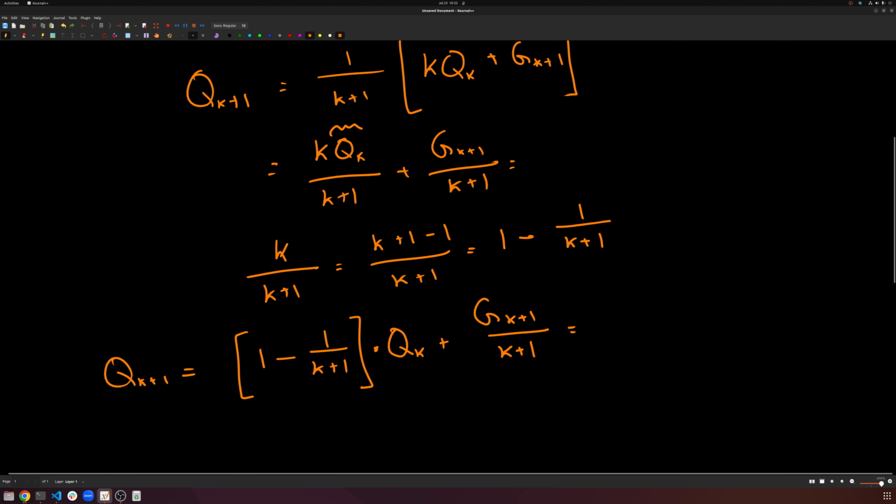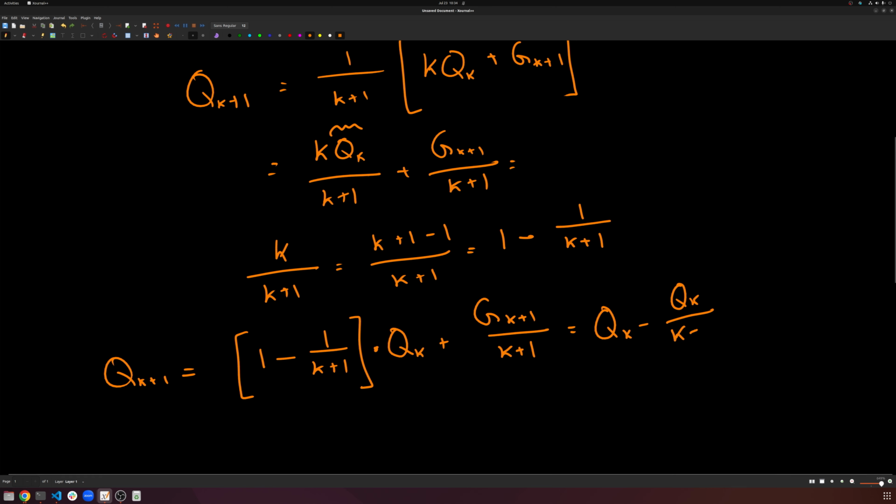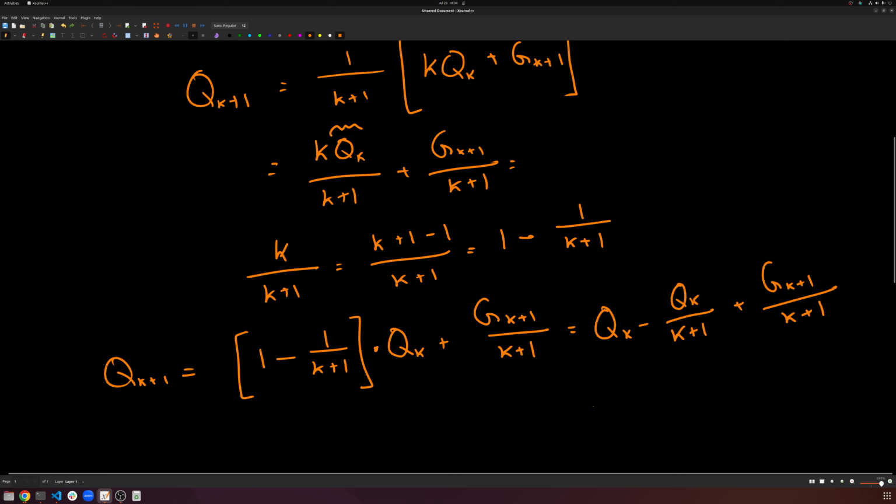So this qk, we can multiply it in. So this is going to be equal to qk minus qk over k plus 1. And then we have, again, this term from before, nothing changed, gk plus 1 over k plus 1. That's our standard setup. And now we can go ahead and do the last step, and let's just write it all out, qk plus 1.